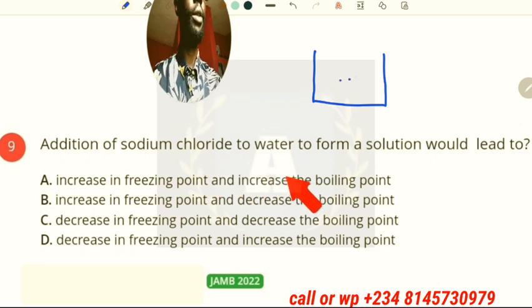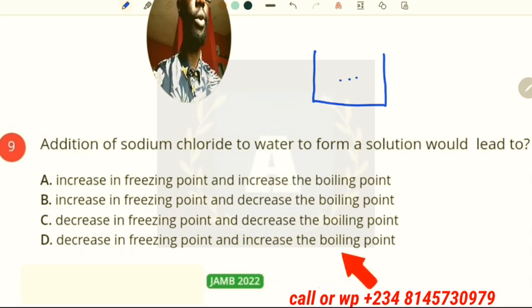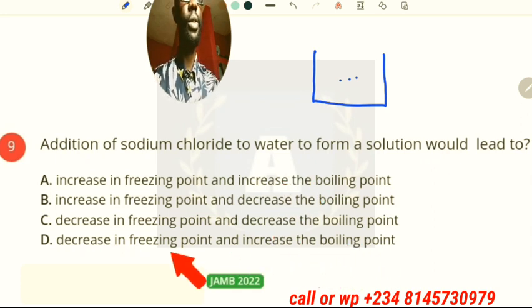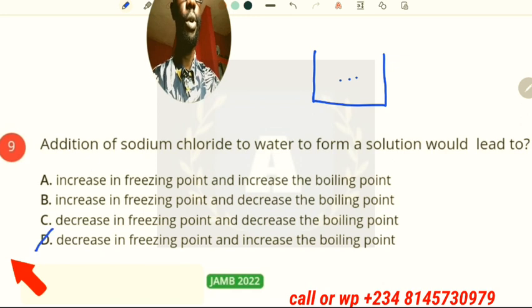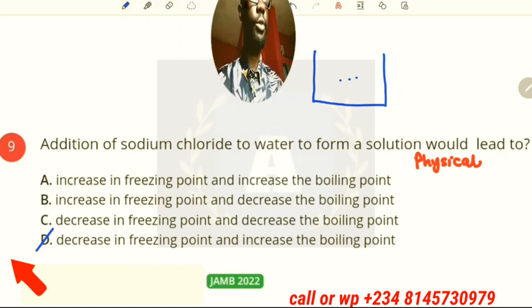So addition of sodium chloride to water will increase the boiling point, and when the boiling point increases, the freezing point will decrease. All right, so that is another aspect of chemistry, which is also physical chemistry.